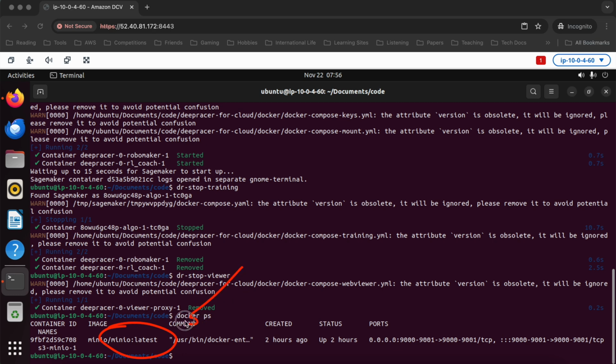So now we have another challenge, which is how can we access that? How can we talk to that? So let's address that next. How do we get in there and get files out of it? So what if we want a copy of the model that we just trained, right? Well, there are a couple ways we could go about this.